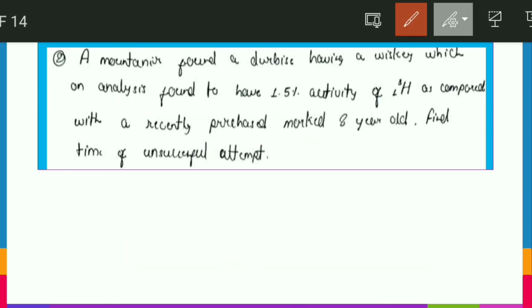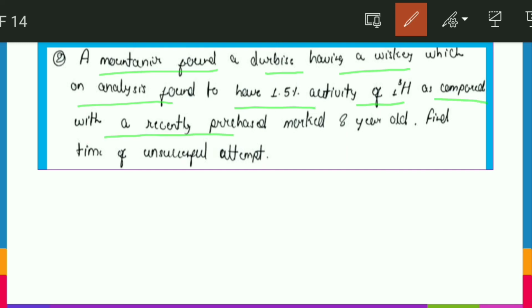Yes friends, let's see this question, how we have to do this. It says a mountaineer found debris, meaning remaining parts of something, which has a whiskey that on analysis was found to have 1.5% of the activity of tritium, that is 1H3, as compared to a recently purchased one which is marked 8 years old. Find the time of the unsuccessful attempt.